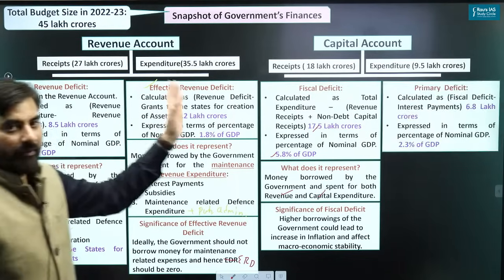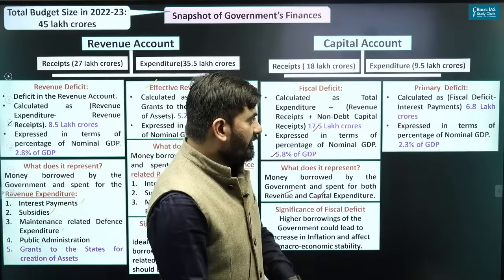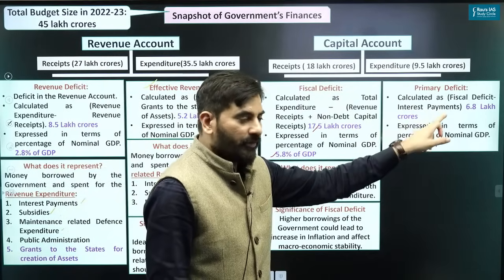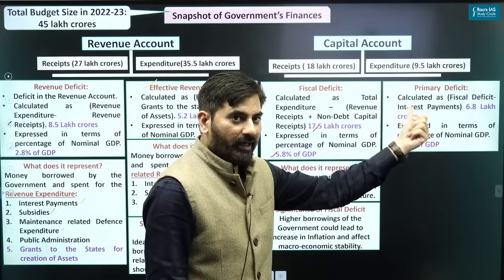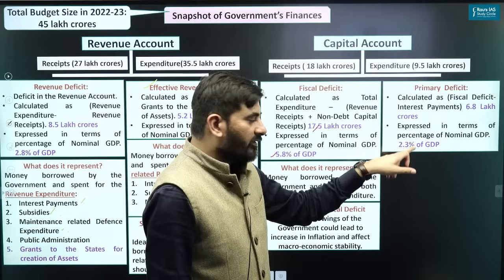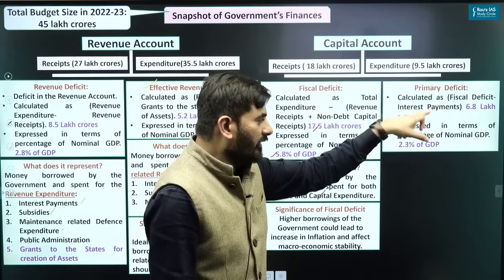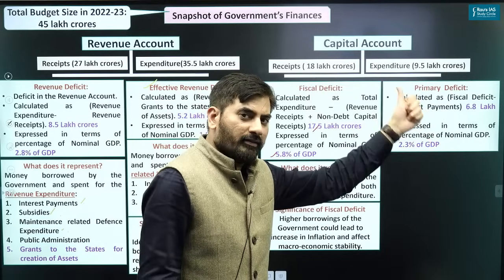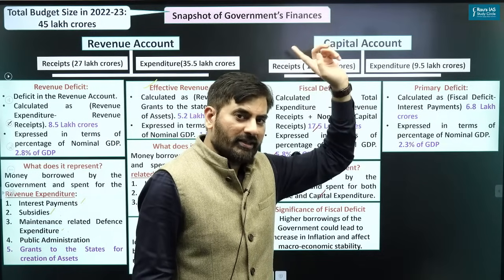Last part, primary deficit. Primary deficit is fiscal deficit minus interest payment, which is like 6.8 lakh crore presently, and it is expressed in terms of percentage of nominal GDP. Where is this interest payment coming from? This interest payment is part of your RE, revenue expenditure.